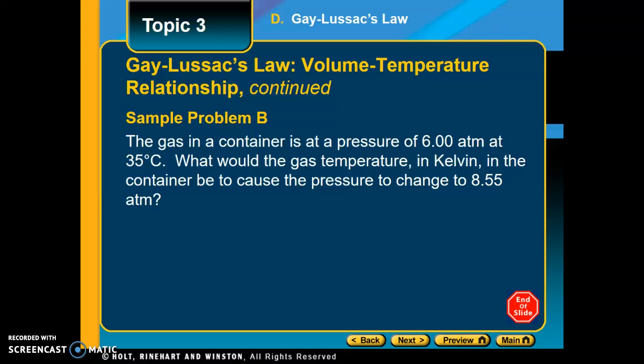So if you start off with your formula P1 over T1 is equal to P2 over T2 and plug the numbers in, or solve the formula for the unknown, which will be T2, then you have to remember that that temperature is in Kelvin. So that will be your final answer.